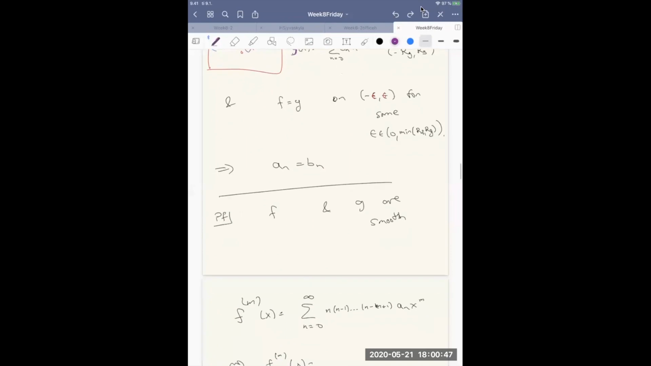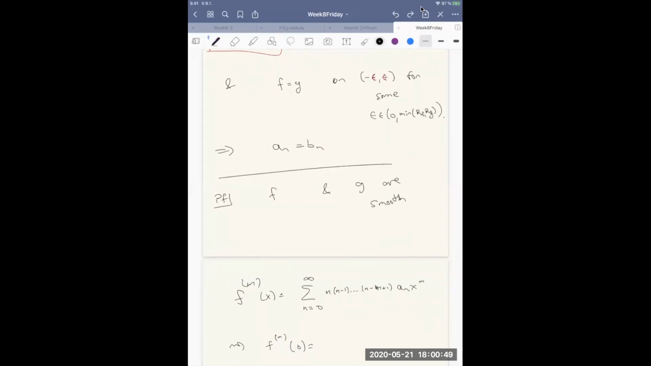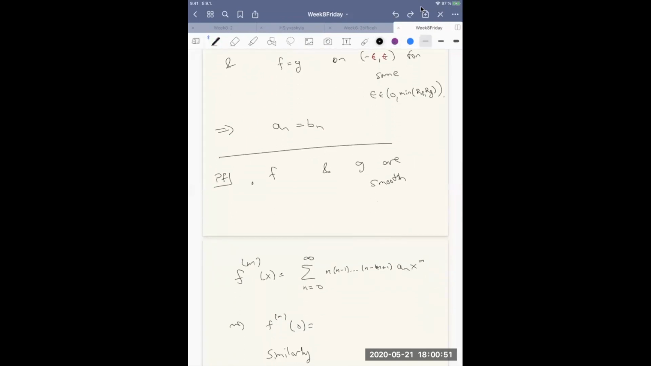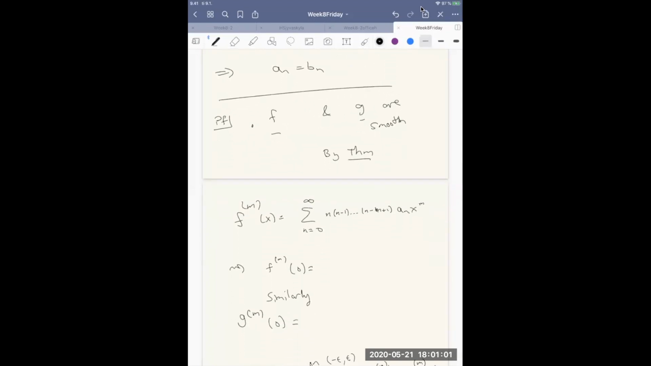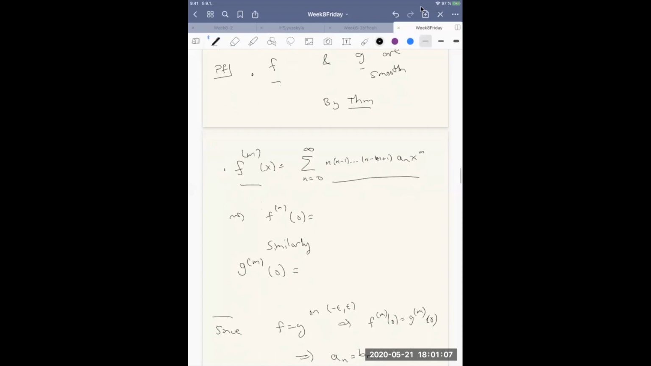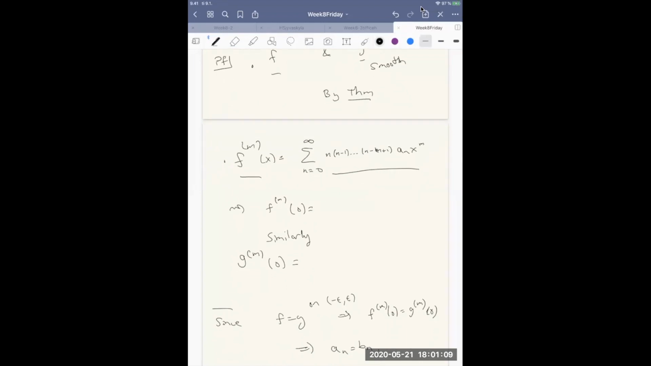Okay. Well, the proof is quite straightforward and gives us also some new insights. We know that both are smooth by the theorem, so we can differentiate infinitely many times. We also know that the derivatives can be recovered by term-wise differentiation. So we have the formula for the nth derivative. Now, if we plug in 0 into this expression, what happens?